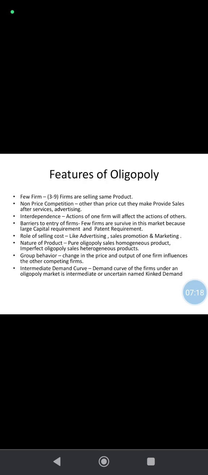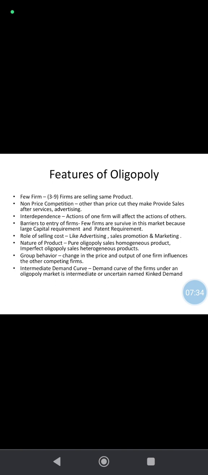But based on this diagram, the firm earns a profit because average cost is less than average revenue. So next, features of the oligopoly market. Few firms is the feature of the oligopoly market. Few firms means the number of firms is 3 to 9 firms selling the same product.